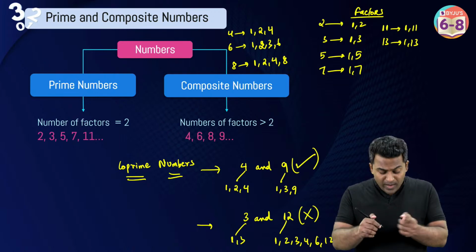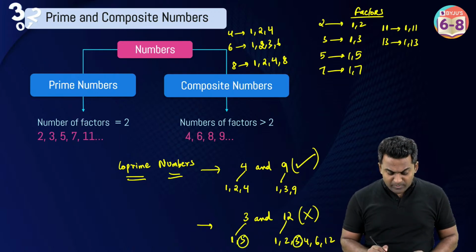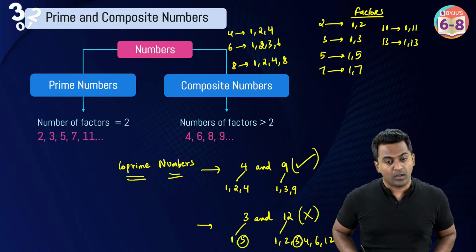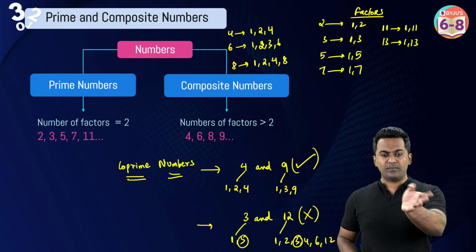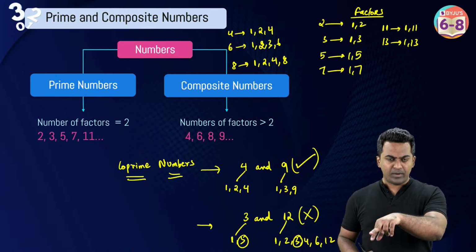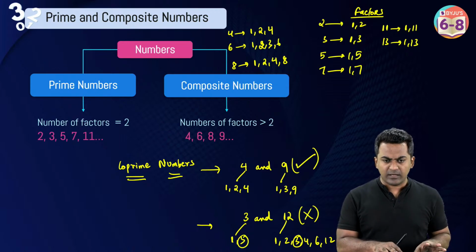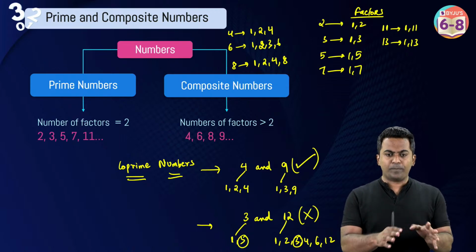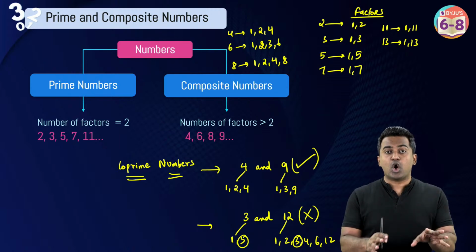So other than 1, they also have a common factor of 3. Okay. Yes, Gurleen, I'll come to your question as well. A twin prime number. But have you understood what co-prime numbers are? Gurleen, look, co-prime numbers are numbers which do not have any common factor other than 1.